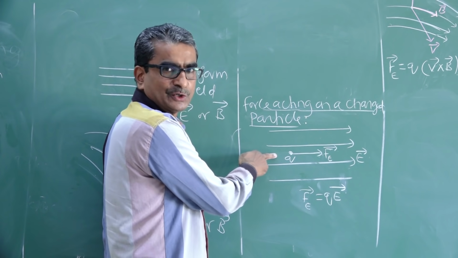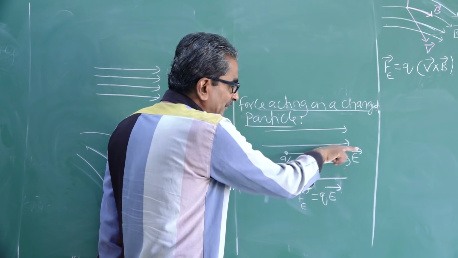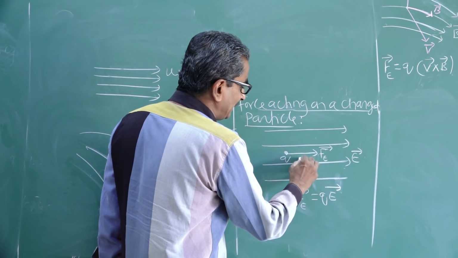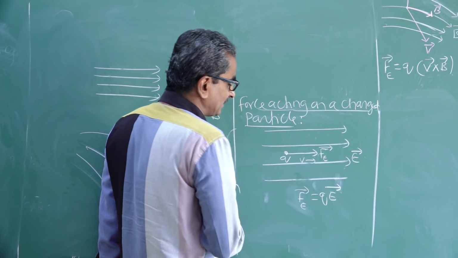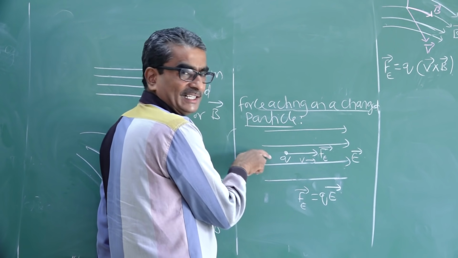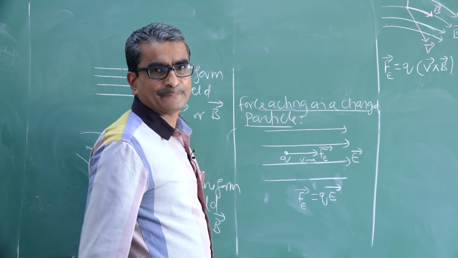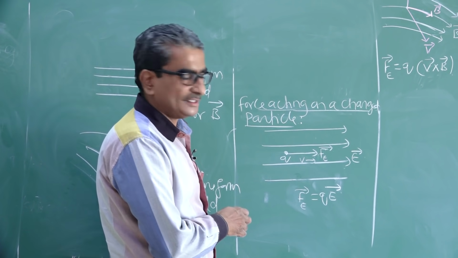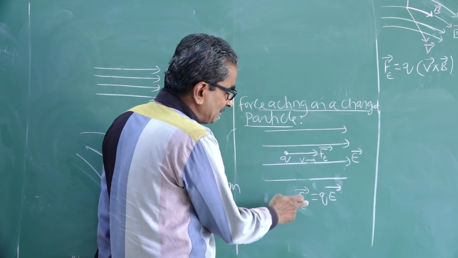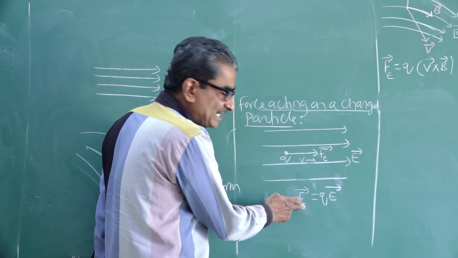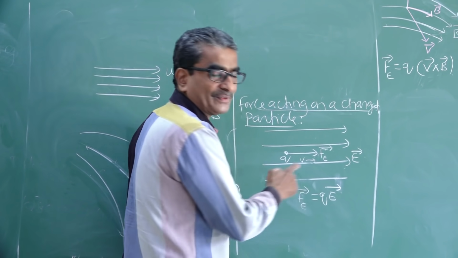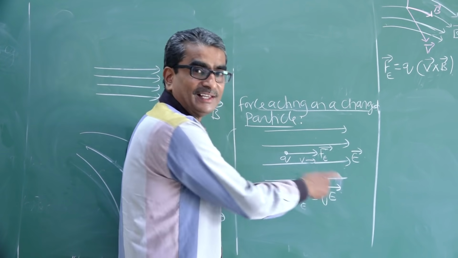I make a charge q enter into a uniform electric field with a certain velocity. So let v be the velocity with which this charged particle is entering into the electric field. Now what's the force acting on this charged particle? The force acting on this charged particle is nothing but Fe. E stands for electric field. It is given by the product of charge and the electric field.